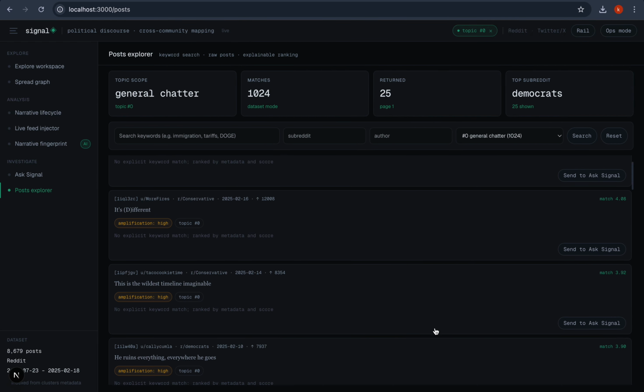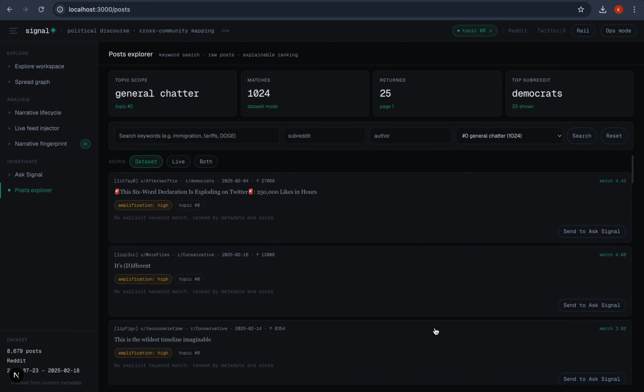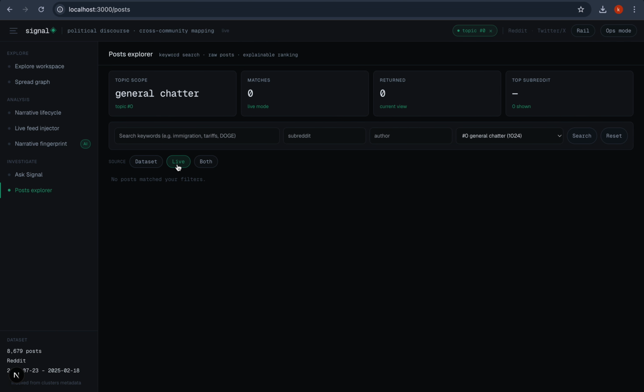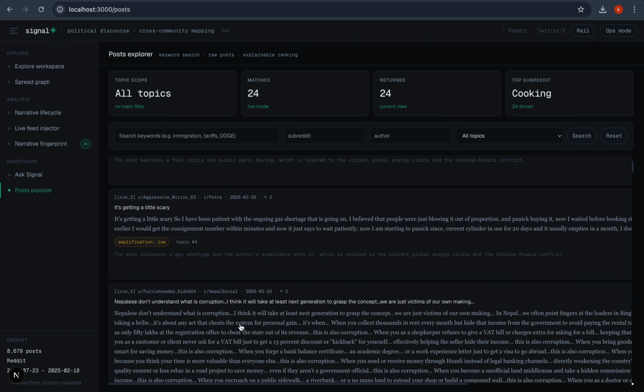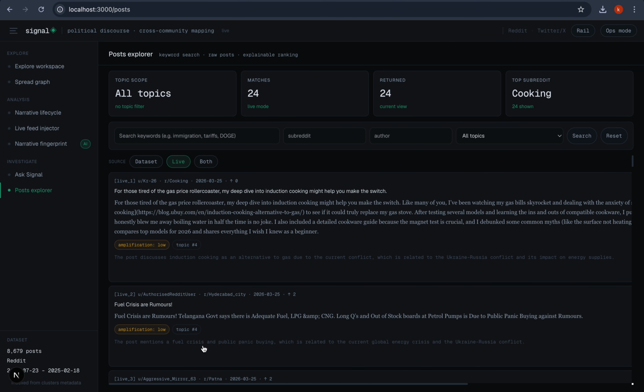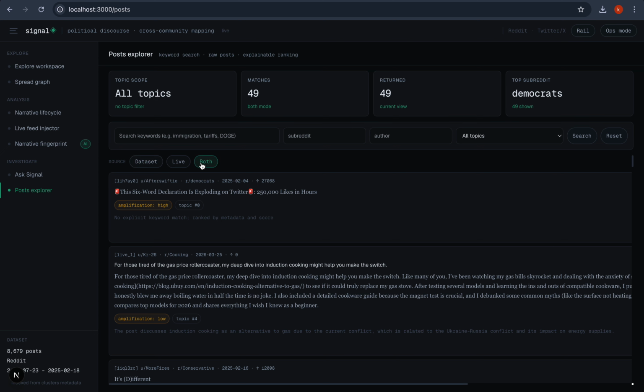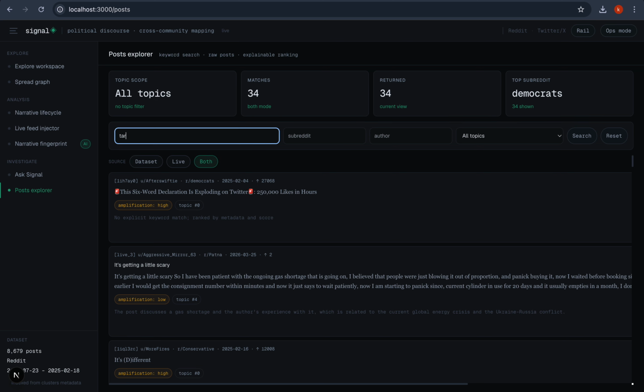Also, the post explorer, this contains our entire dataset. All the posts in our dataset are on this particular page. So whether it is live data which is being scraped from Reddit, or our dataset, or both, this can be searched by any key term like tariffs.